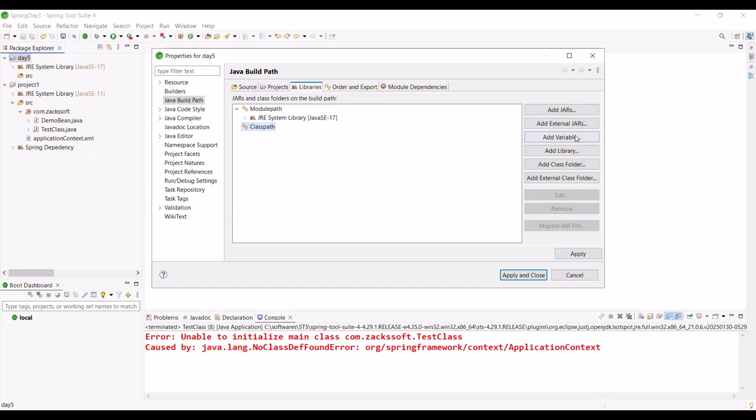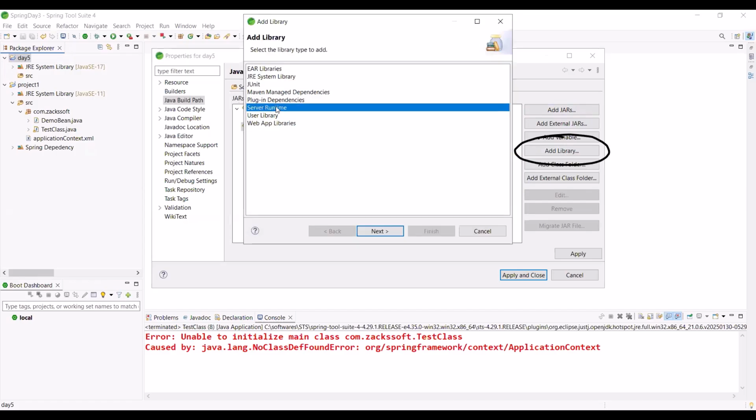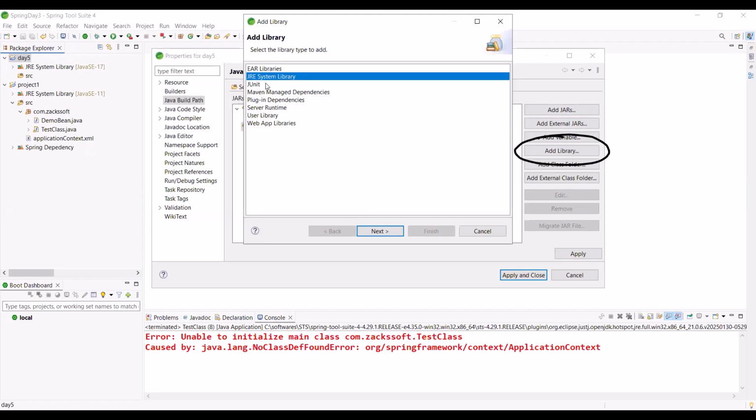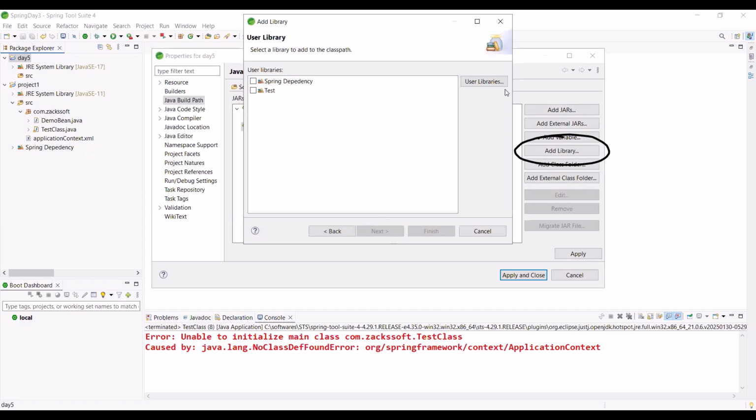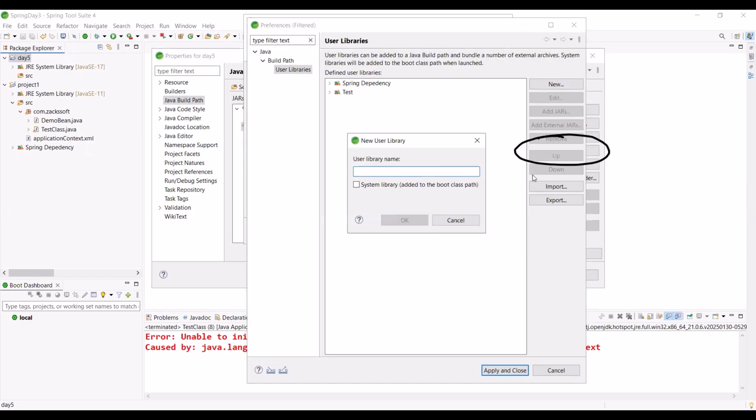Click here, then add jar or, anyway, let me click here, add library. Click here, add library, like user library, web library, server runtime, JRE system. Let me click here, user library. Then, for example, user libraries, let me click here, new, any name, for example, Spring jar dependency.